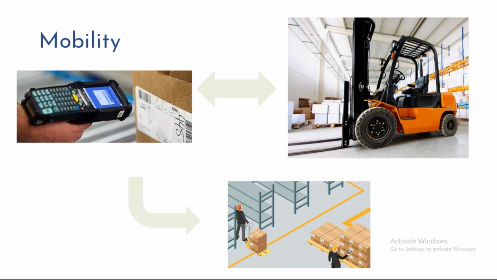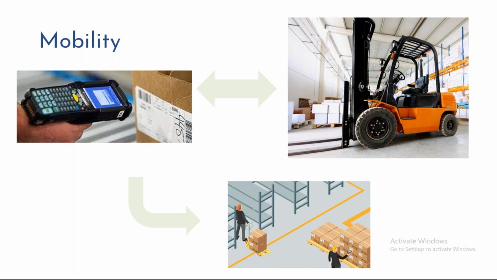And this is what we are discussing about RF, right? So mobility is really important, because if I have to complete a certain transaction, I cannot go back to the IT office and then enter some information in the system. As an operator, if I'm performing a certain activity in the warehouse, I should be able to update that information in the system in real time. If I don't, that would lead to many inconsistencies. That's why we need mobility.